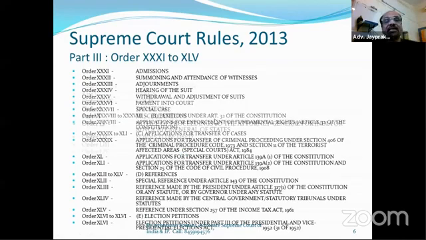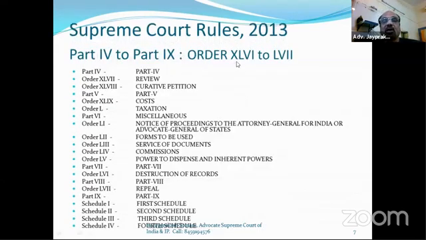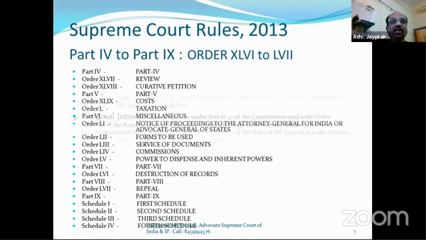On the next slide, that is Order, this is Part 4, and in Part 4, the review petition. What is a curative petition? I will explain you all these things. And then at the last, First Schedule, Second Schedule, Third Schedule, and Fourth Schedule. This is the index part of the Supreme Court Rules 2013. Now we are moving ahead in detail.